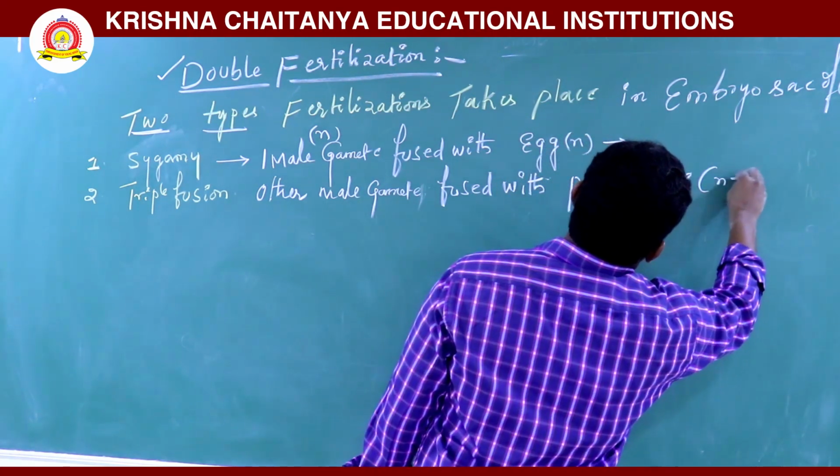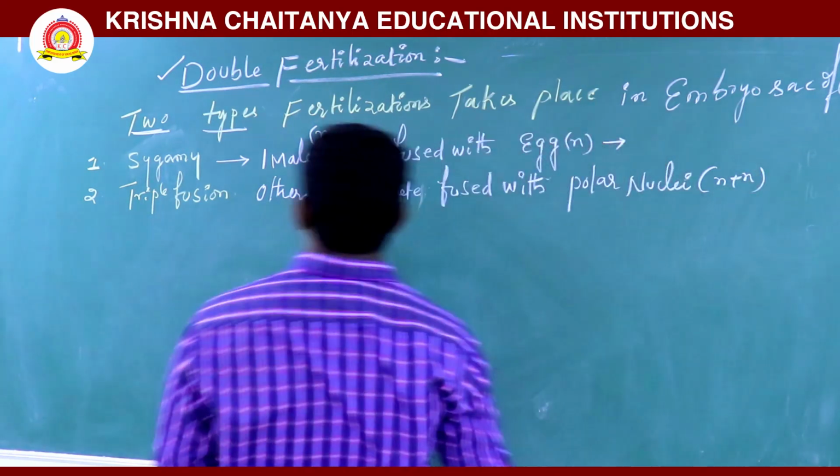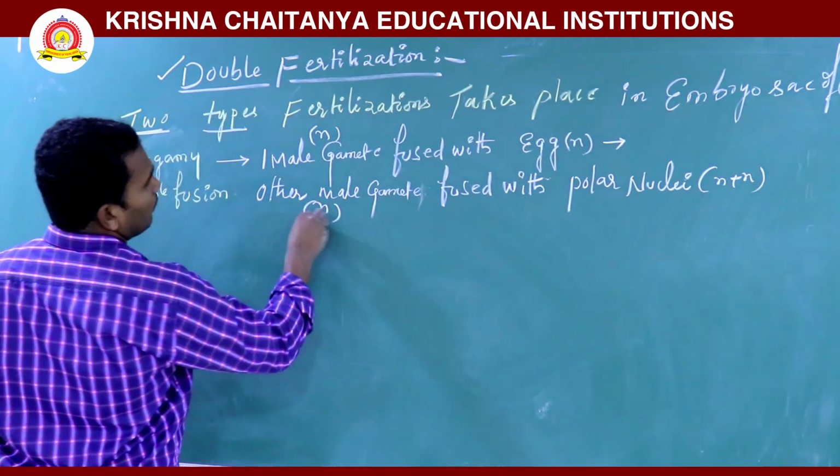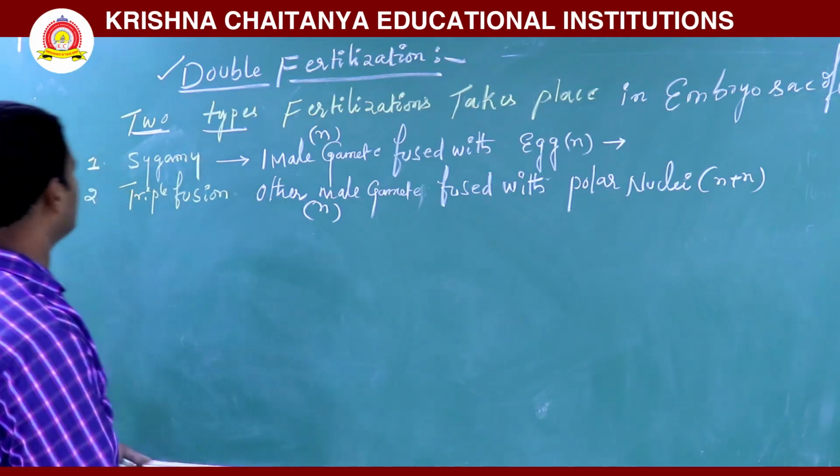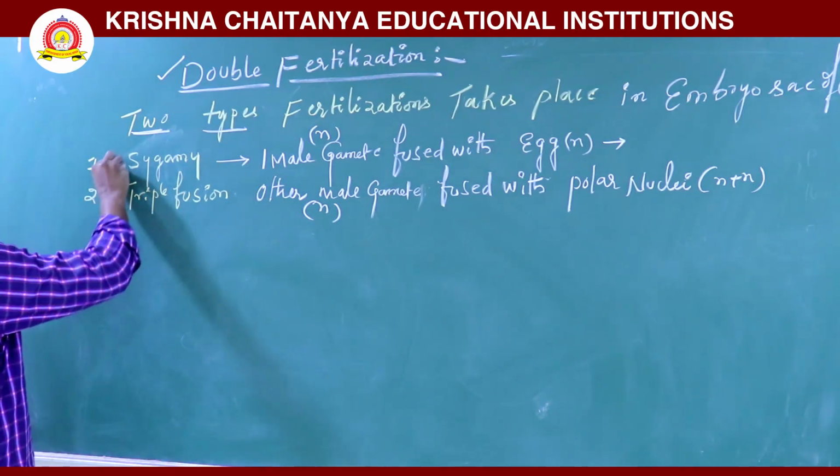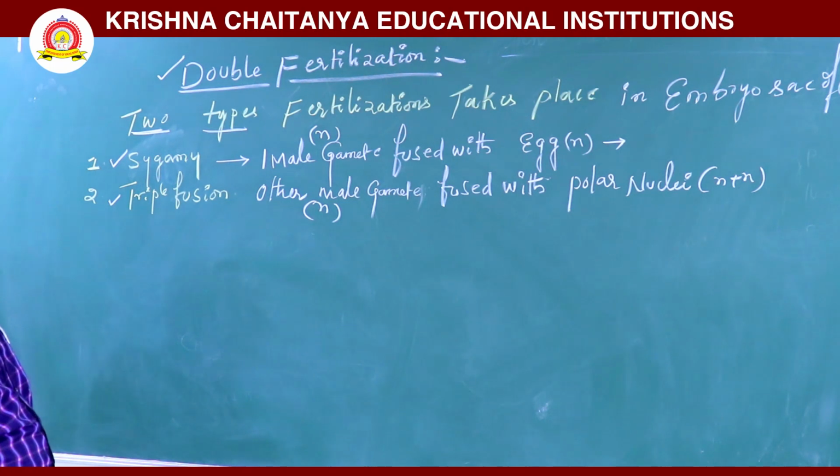So here n plus n, here n. In total three nuclei will be fused, so that's why it is called triple fusion.